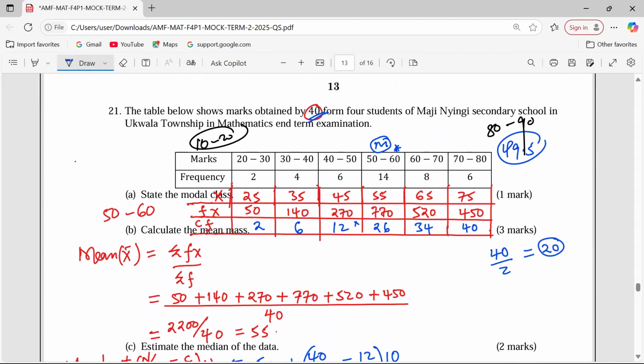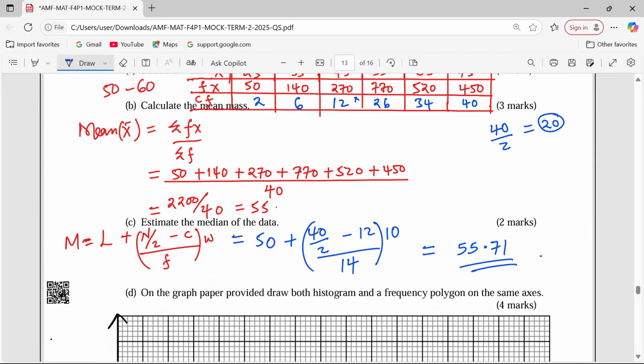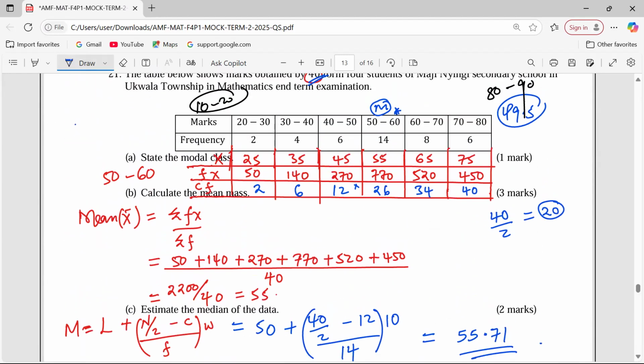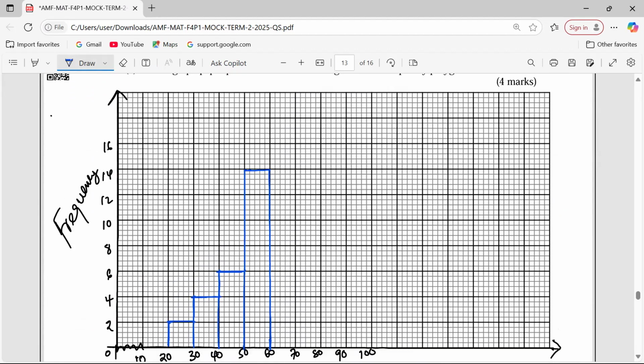Then we are having 6 students for 40 to 50. Then we have 14 for 50 to 60. 50 to 60, 14. That is the bar. The higher the frequency, the taller the bar.